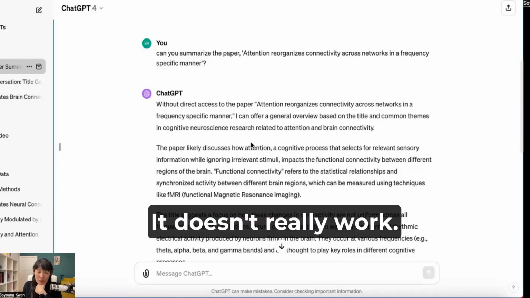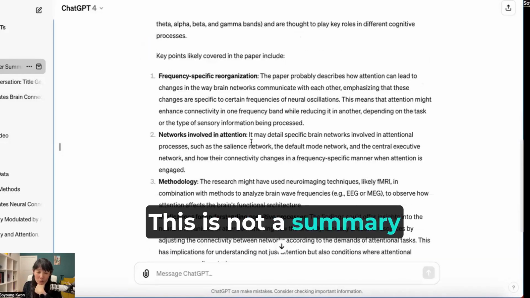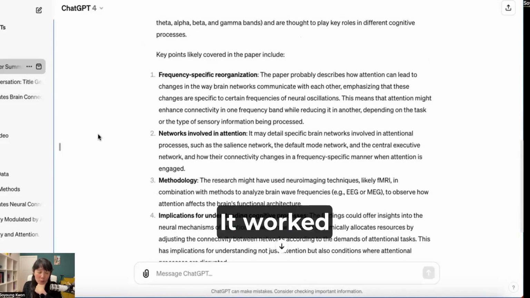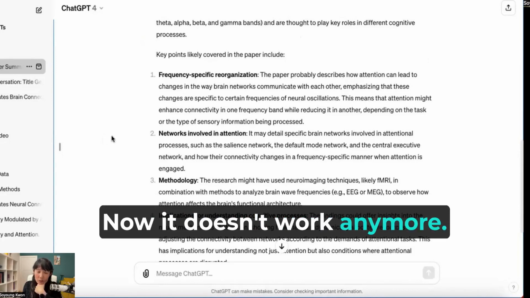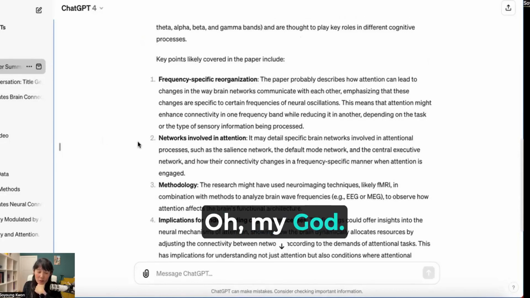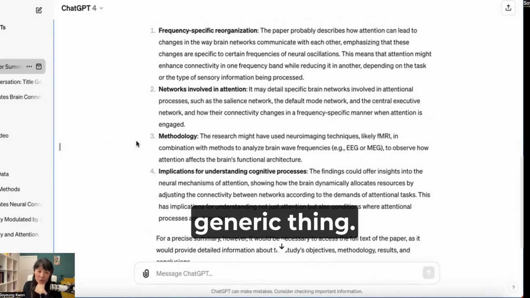It doesn't really work. This is not a summary of my paper. It worked a few days ago. Now it doesn't work anymore. Oh my God, it's just saying super generic things.